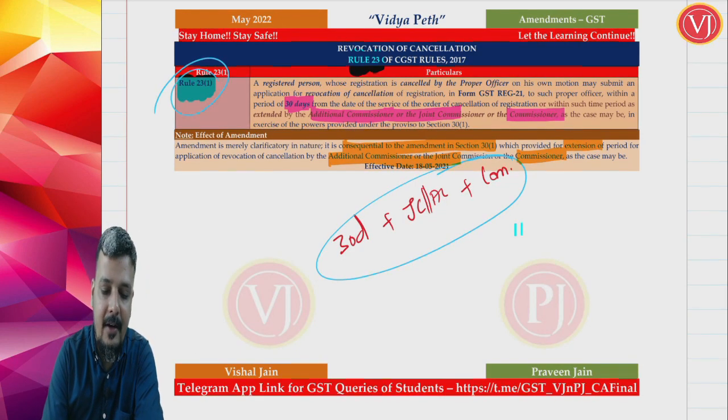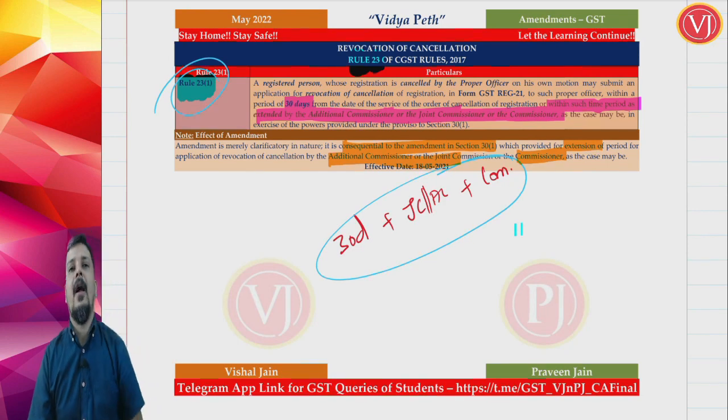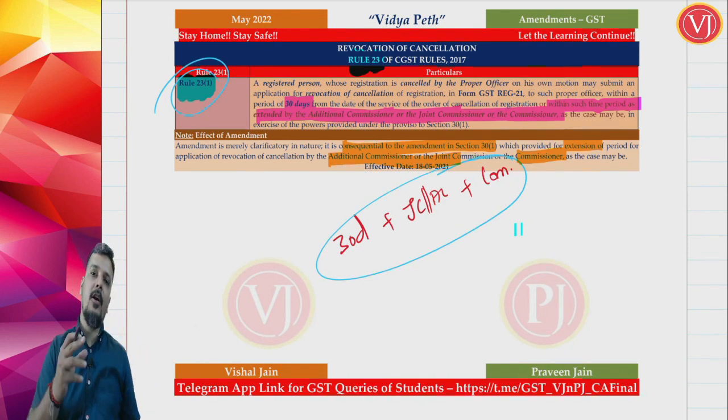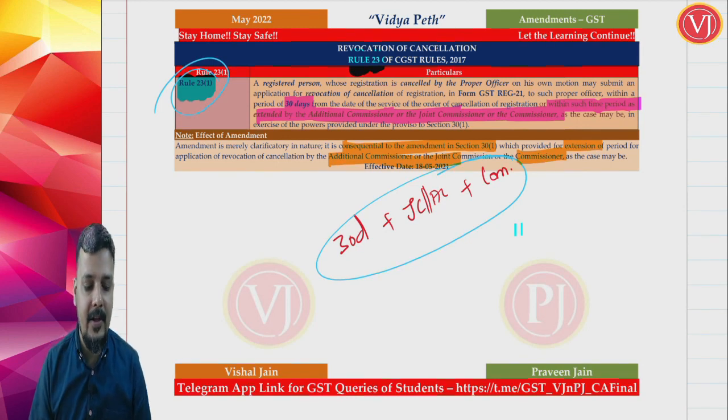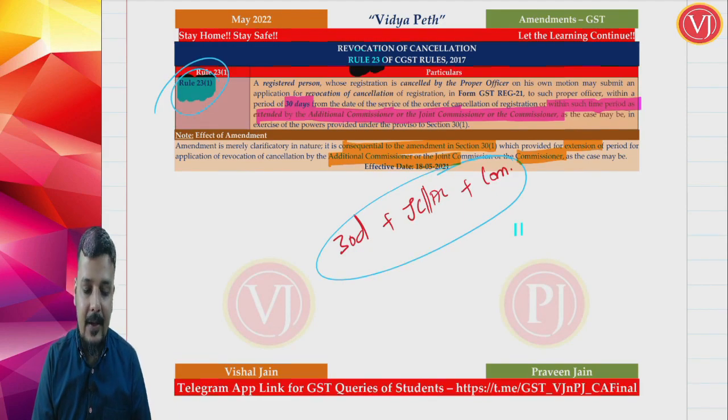Now what have they done? In the procedural part also they have mentioned that extension. So an extension which was given in section 30, now it is brought into the procedural part, Rule 23. It's only clarificatory in nature, so nothing special, it is only a clarification that has been given.